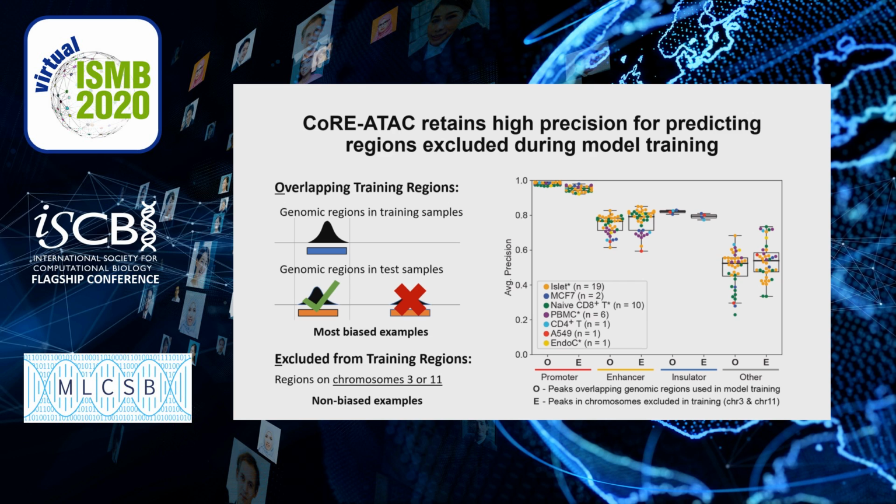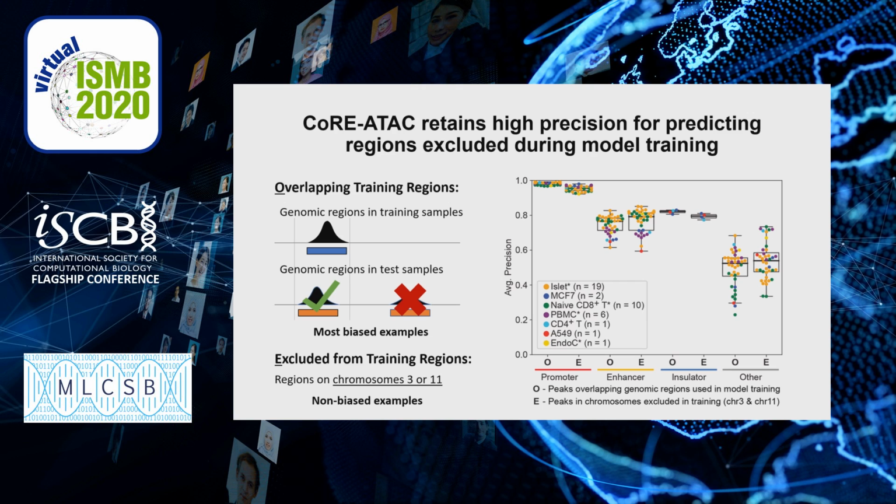In fact, the only instances where the regions that were biased outperformed the non-biased examples are in the promoter and insulator cases, which makes sense because these specific cis-regulatory element annotations would be more dependent on DNA sequence when you think about the TATA box or CTCF insulator.